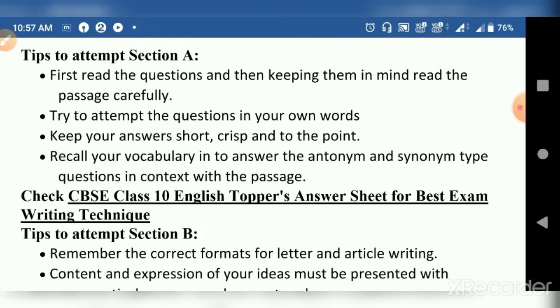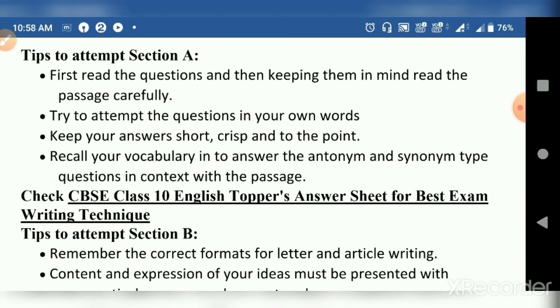To attempt Section A, first read the questions and then, keeping them in mind, read the passage carefully. Instead of reading the passage first, read the questions first. This is a great technique. Try to attempt the questions in your own words. Do not just copy and paste. When you write the answers to passage questions, do not copy the answers from the passage.